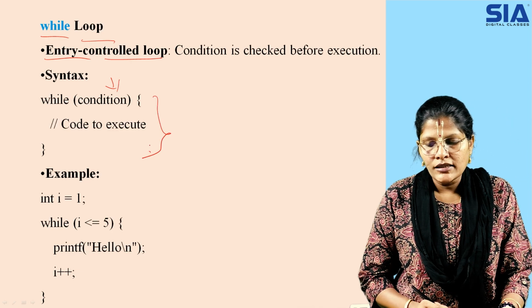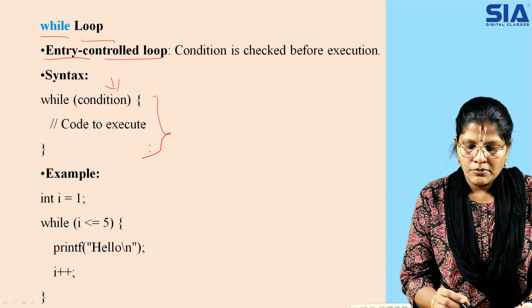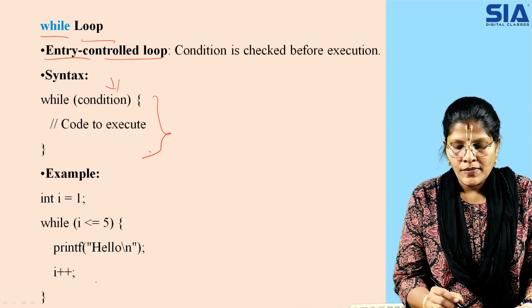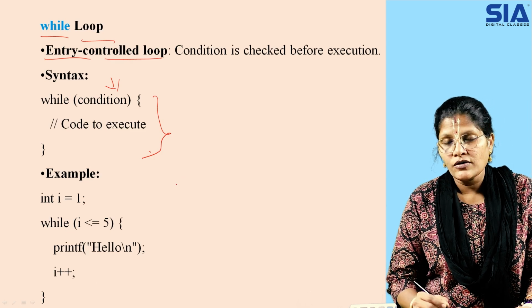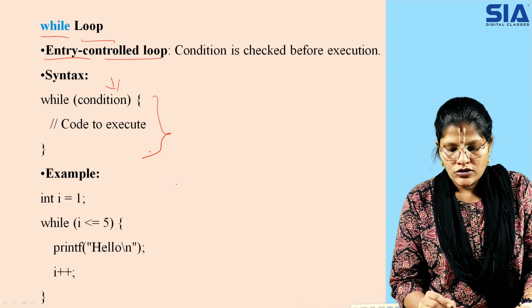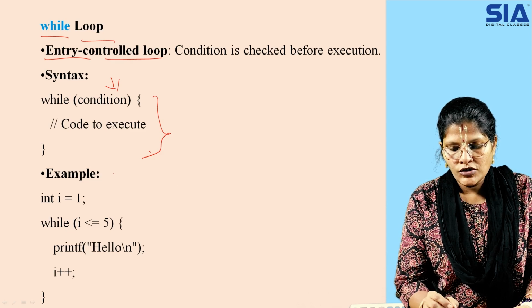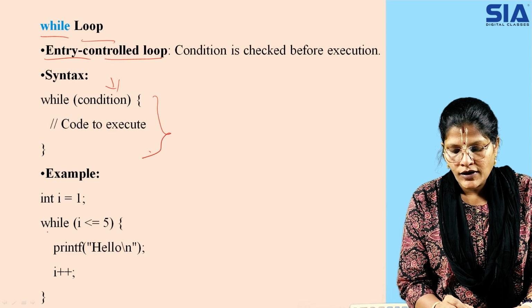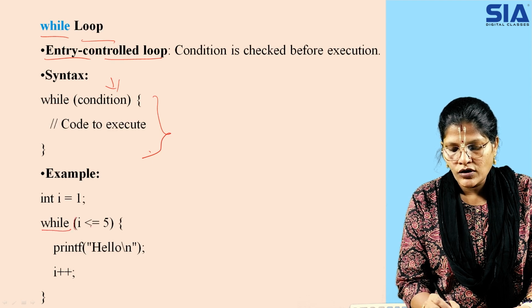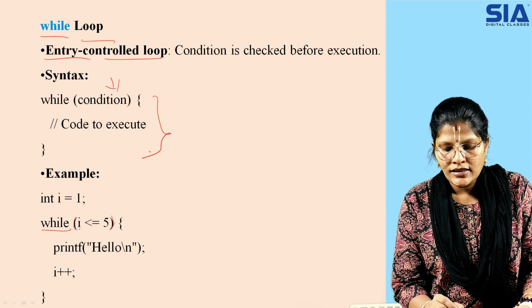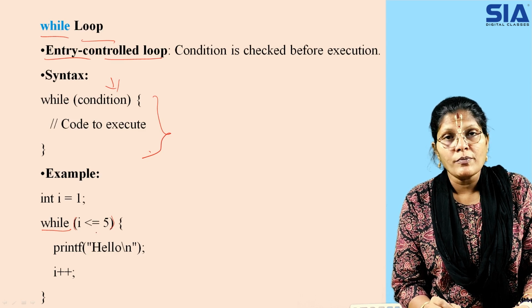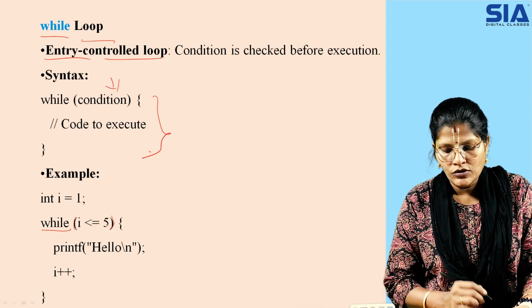Now, what do you mean by that? For example, in this example, I is 1, and it is printing numbers from 1 to 5. First we check while. While is a keyword, and what follows is the parentheses. In that we use an operator: I is less than or equal to 5.